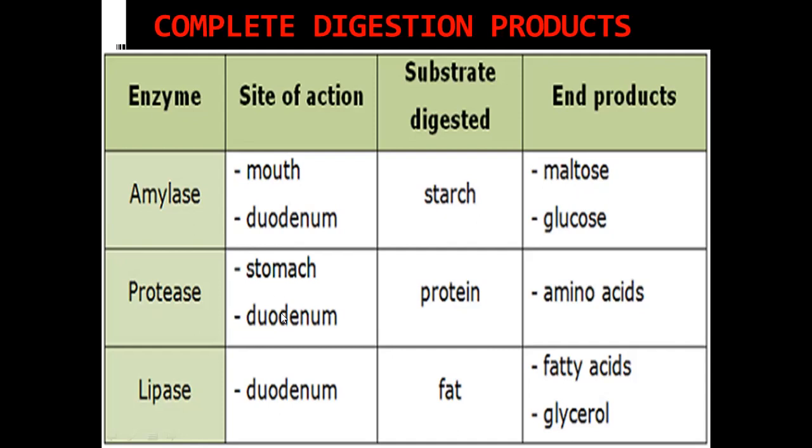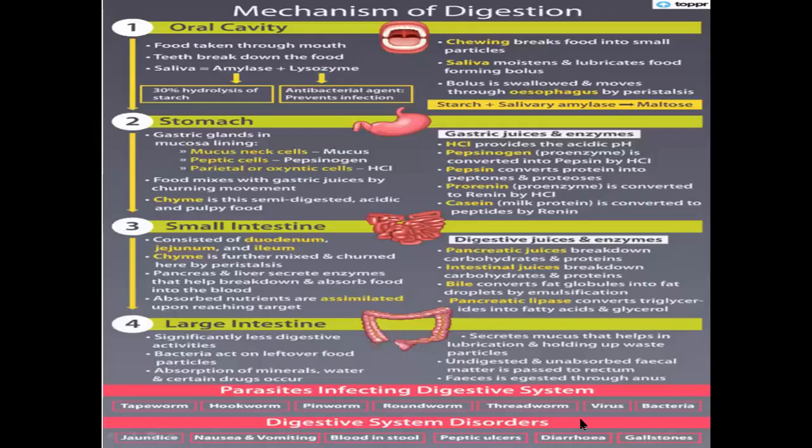Where are they present? In the stomach as well as in the duodenum. So proteins are completely digested to amino acids. And then lipase is the pancreatic lipase released into the duodenum. Fat is digested to fatty acids and glycerol. Absorption of these simple compounds, as we have learned, takes place in the small intestine. So we have already learned digestion and absorption fully. Now let's revise the whole story of digestion again.